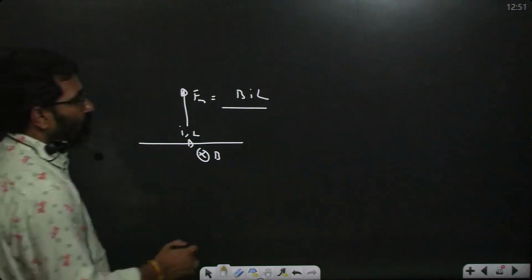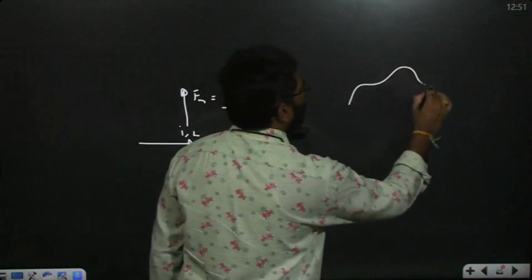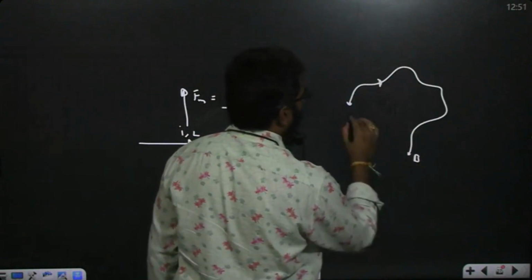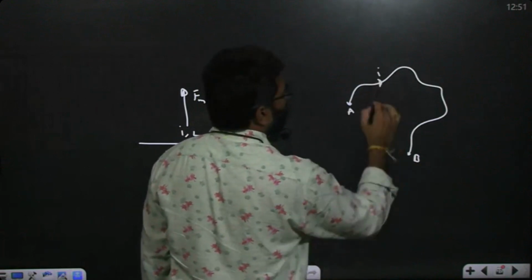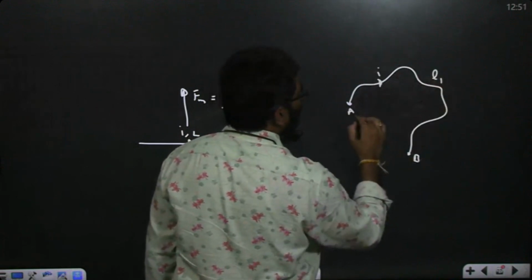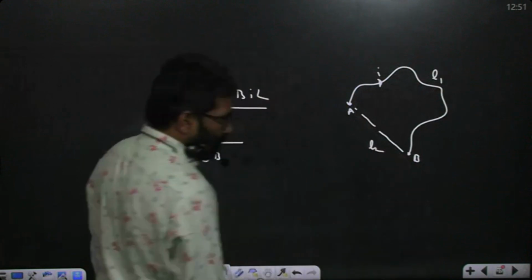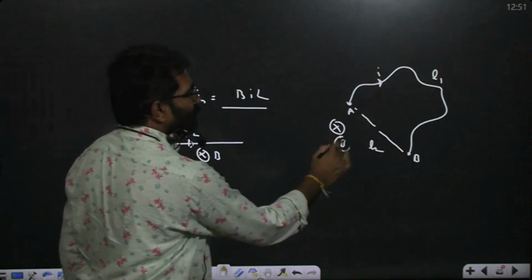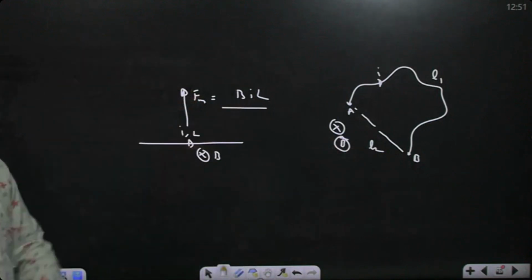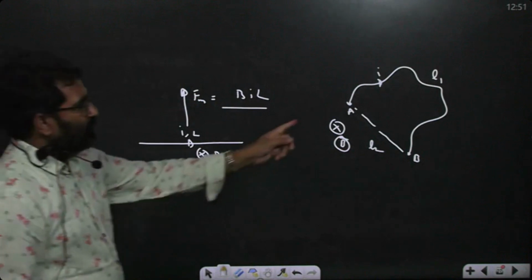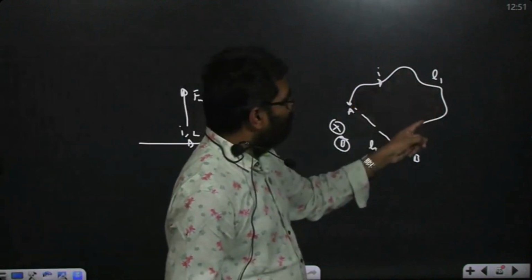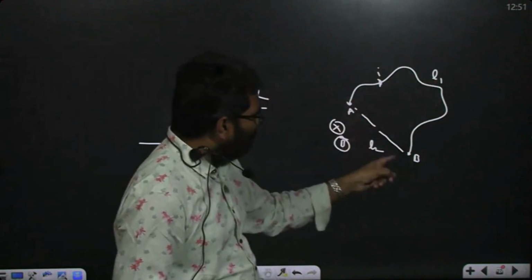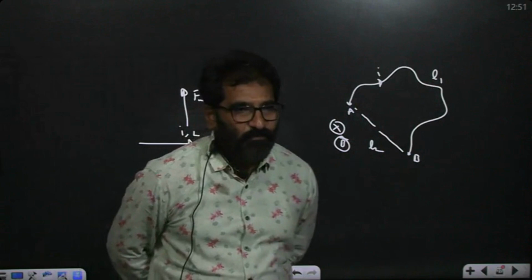Now, if I am taking any shape, current is flowing, total length of the wire is L1, and this is L2. Find the force acting upon this one, in which direction? The magnetic field is into the plane, a uniform magnetic field is given. So find the force on this wire between A and B. But this is what I is flowing. The total length of the conductor is L1, but the short distance is L2. So what is the force acting upon this one?